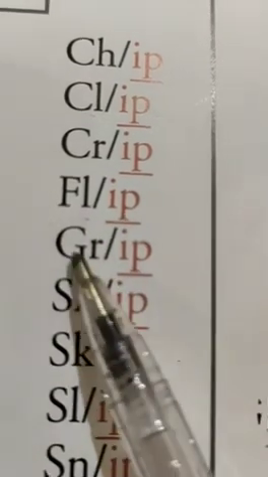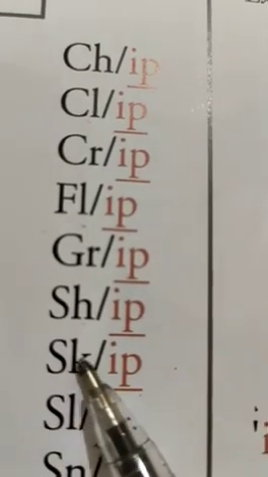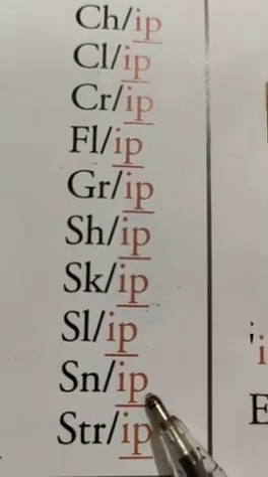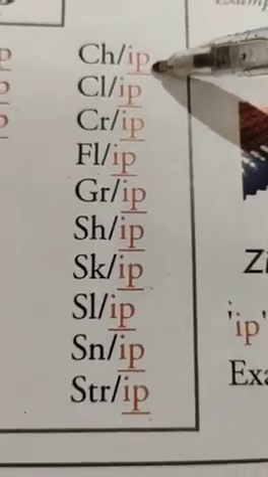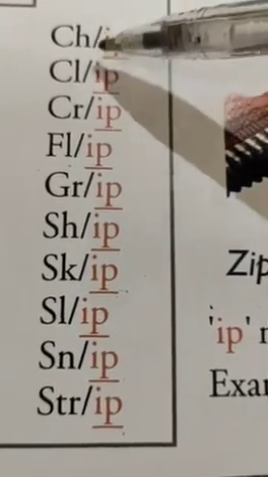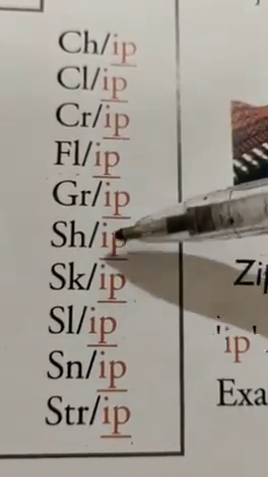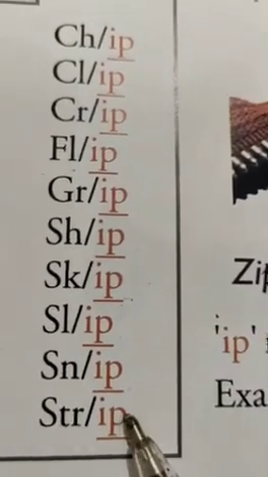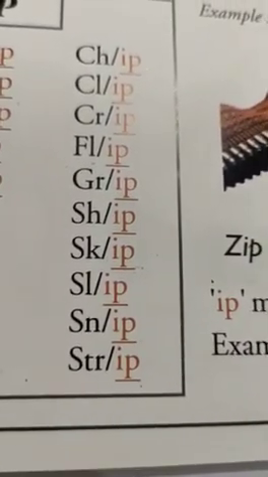Fl ip, flip. Gr ip, grip. Sh ip, ship. Sk ip, skip. Sl ip, slip. Sn ip, snip. Str ip, strip. Okay. Again one more time we will read these words. Chip, clip, crip, flip, grip, ship, skip, slip, snip and strip. Okay. So you have to read these words like this.